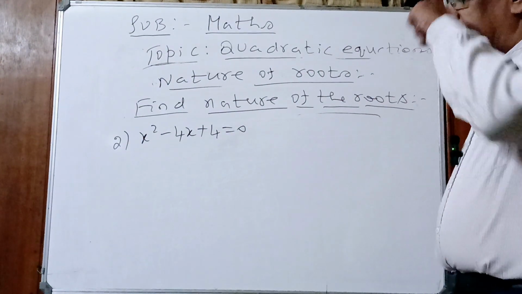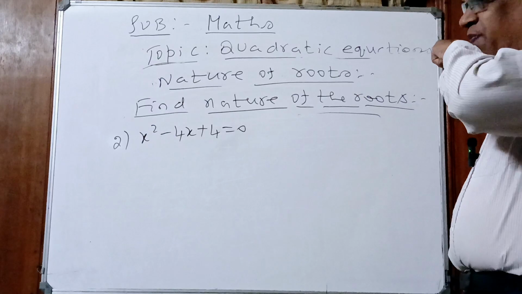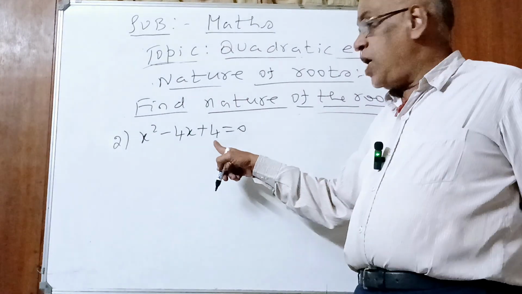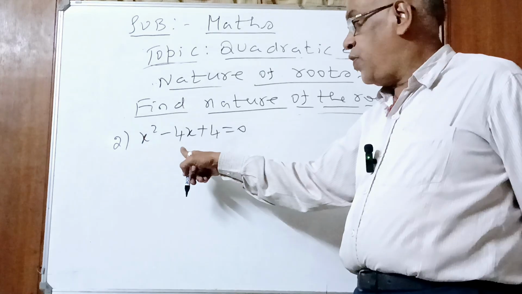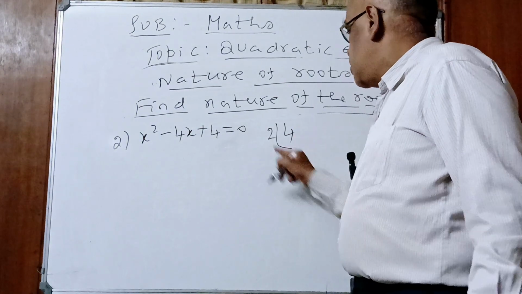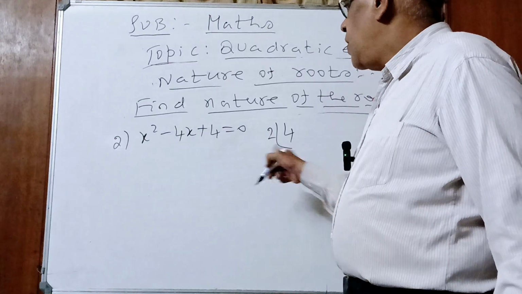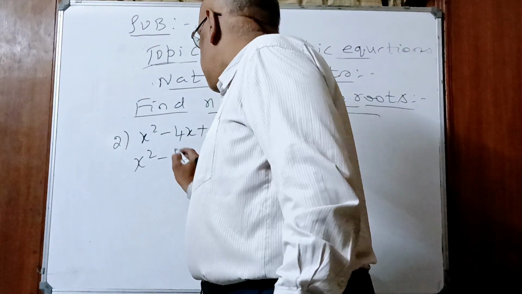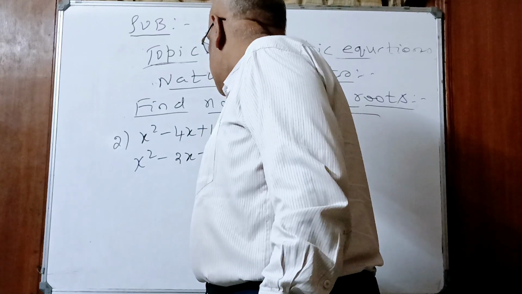Split the middle term. First take the number 4, it will help. 2 2s are 4, 2 plus 2 is 4. Yes or no children? Here you will decide what the sign should be. Minus.